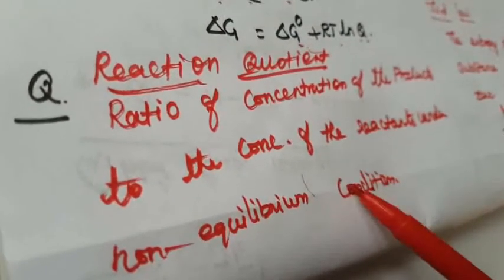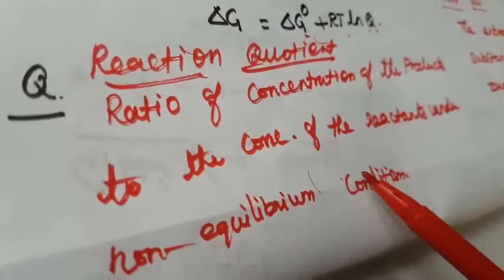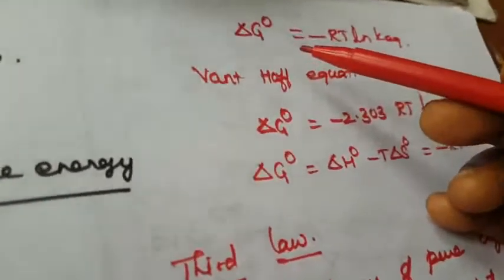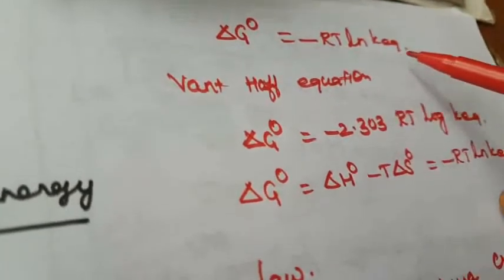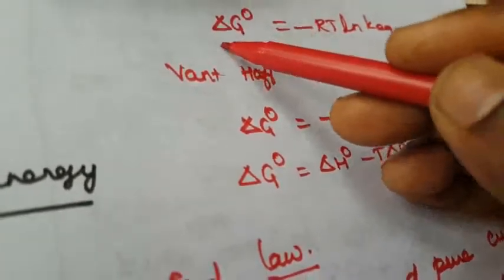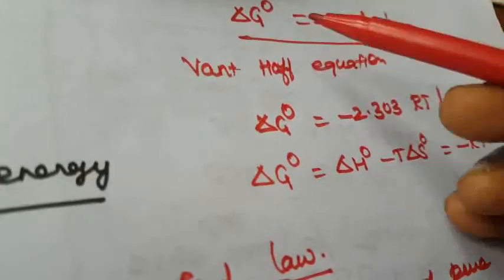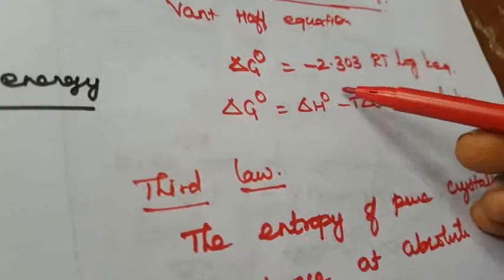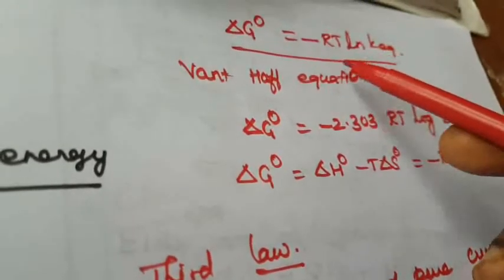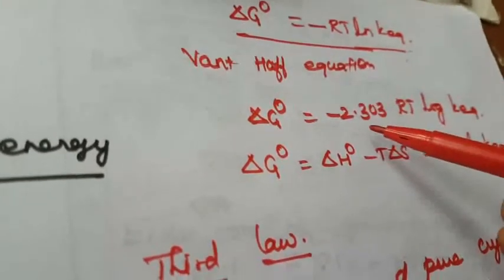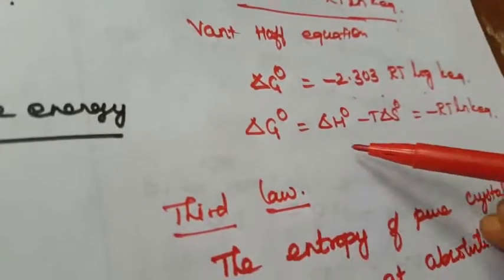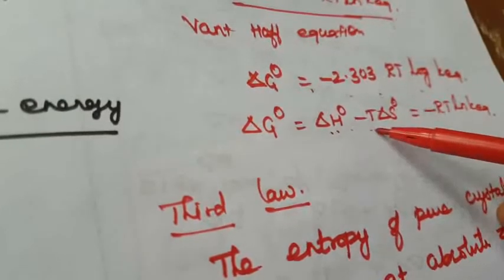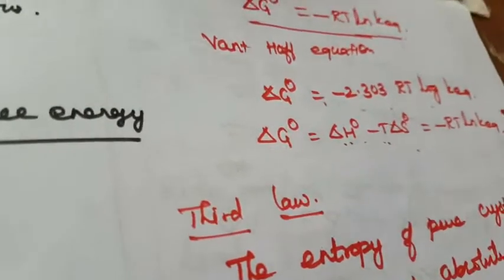These are all things you can learn in detail in the 8th lesson, right? So here, delta G0 is equal to minus RT ln K. This is the Van 't Hoff equation you will learn in this 8th lesson. Okay, so delta G0 is equal to minus 2.303 RT log K equilibrium, since ln is converted into log by multiplying by 2.303. So delta G, we already know, is delta H0 minus T delta S0, that is the standard free energy. Okay, so this is another one.